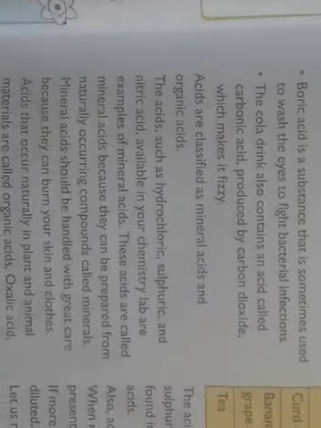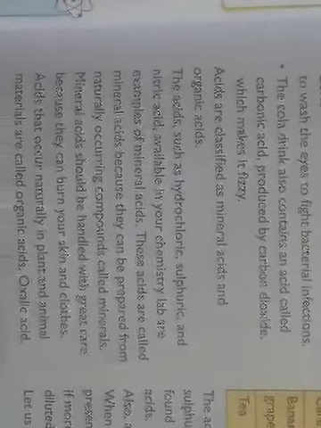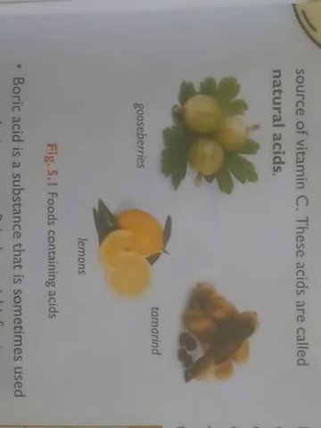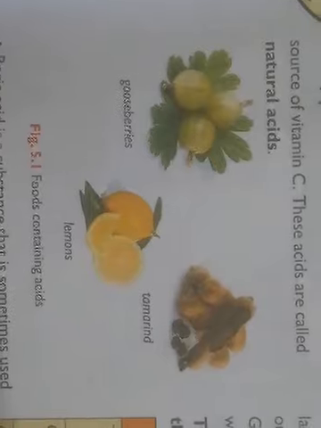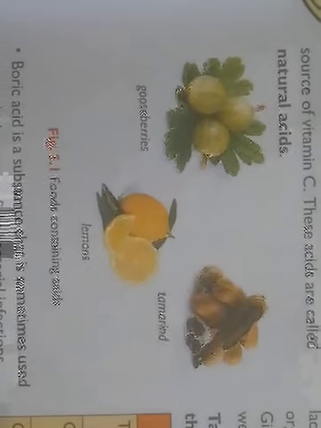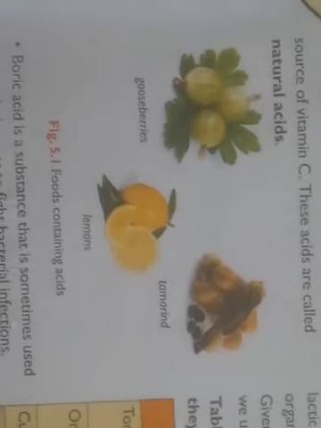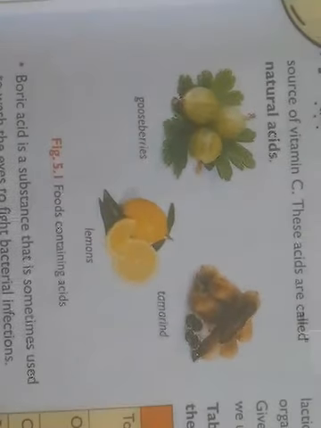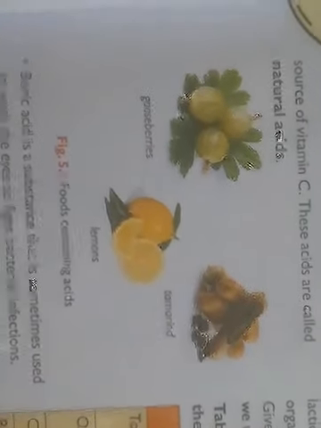Mineral acids are the ones prepared in labs, and those are very harmful acids. They cause burns on your hands and face when you come in contact with them. But organic acids are not so harmful, and they occur in nature. Here are some substances which contain organic acids: gooseberries, lemons and tamarind. These are very sour in taste because they contain acids.